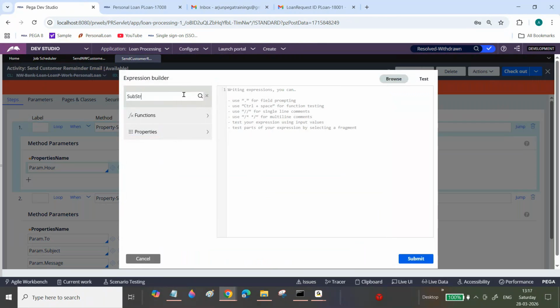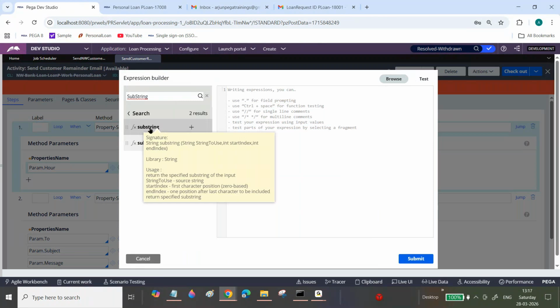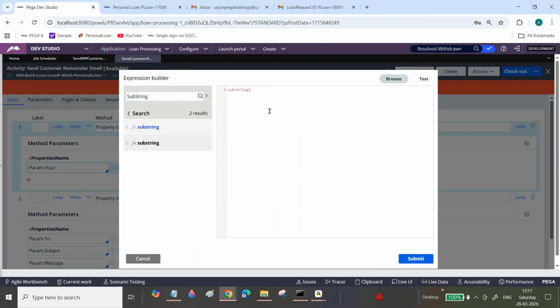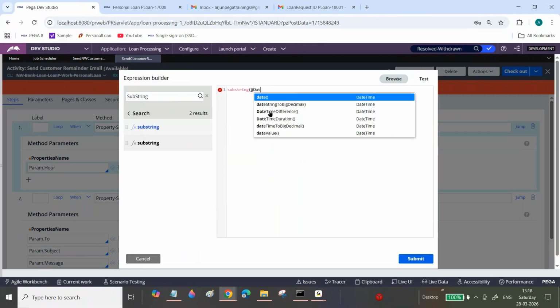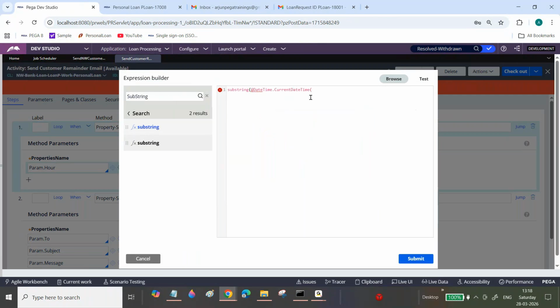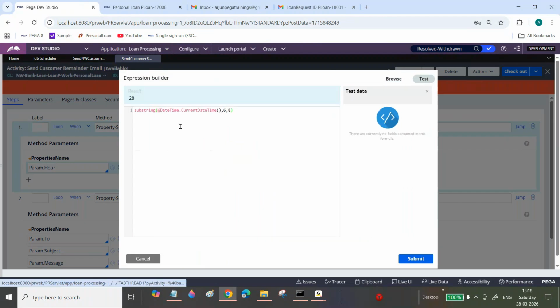Substring. Okay, index. We will check the hour.